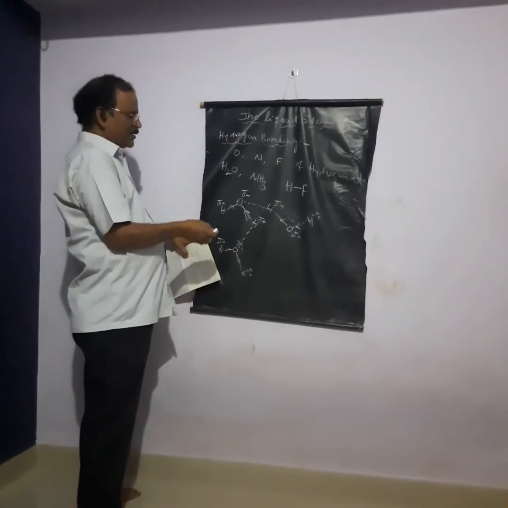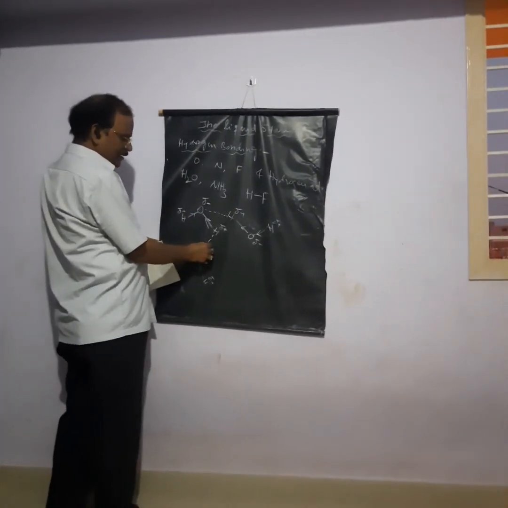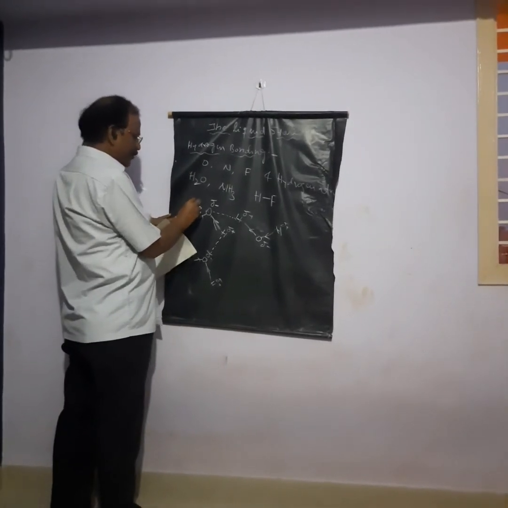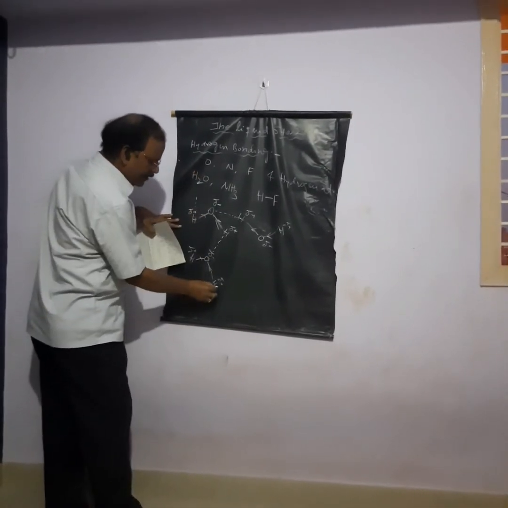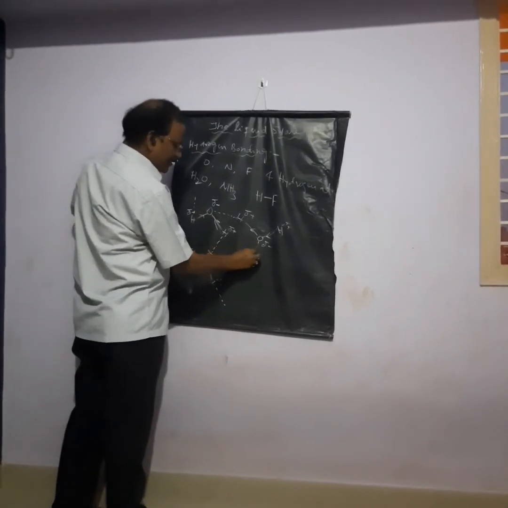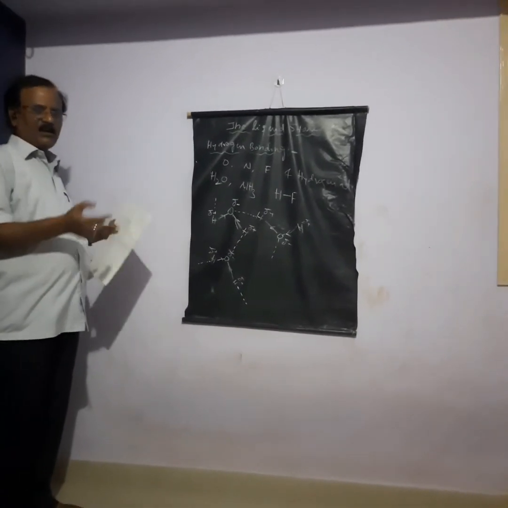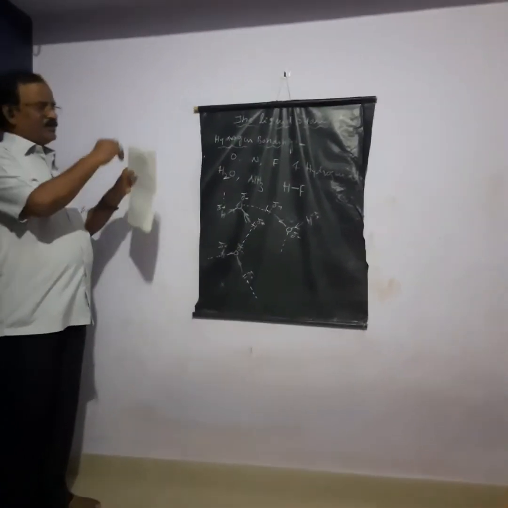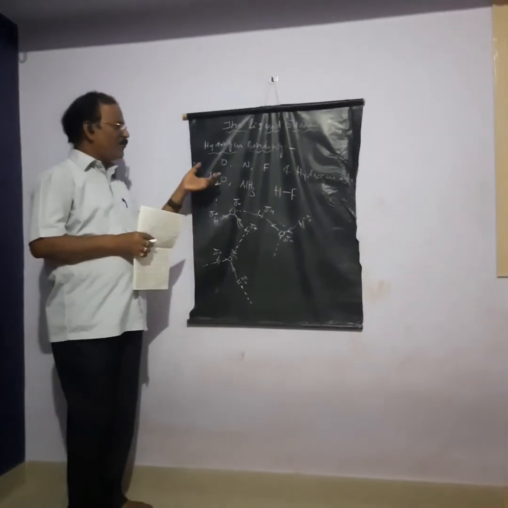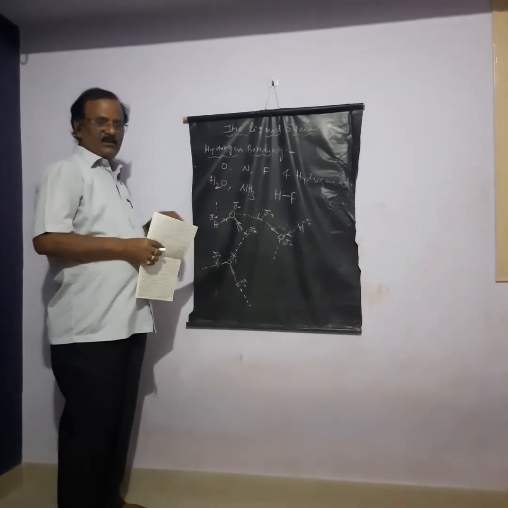This results in the aggregation of molecules. The dashed line is an indication of hydrogen bonding. So you can write hydrogen bonding like this: oxygen is attached to hydrogen, which is attached by a dashed line to another oxygen, which is also attached to hydrogen. Thereby the molecules of water get aggregated together, so they form a liquid state. That is why the boiling point of water is 100 degrees.